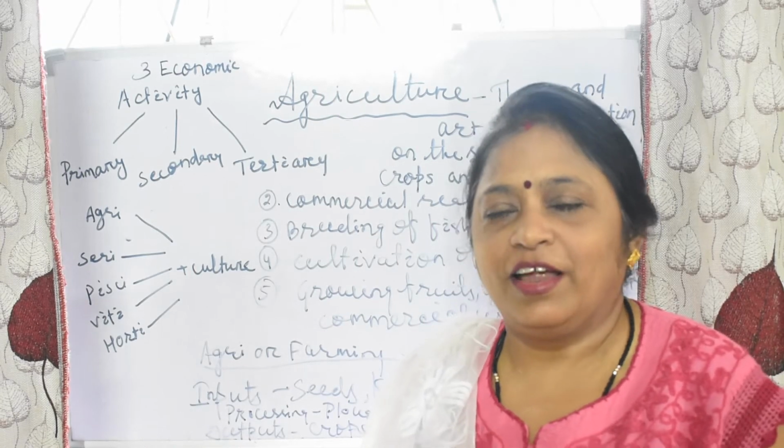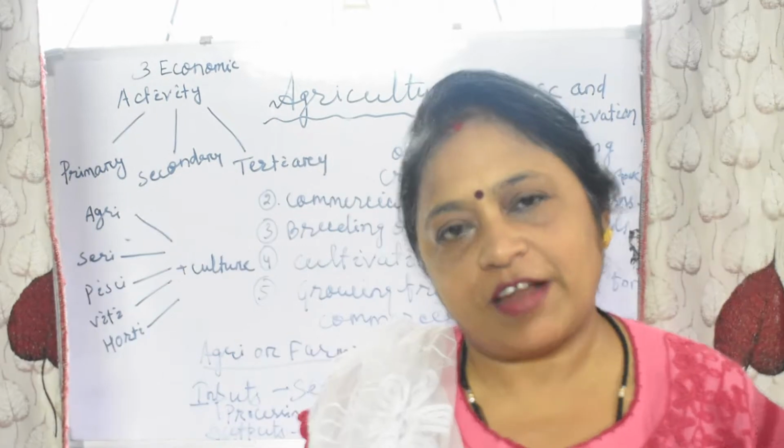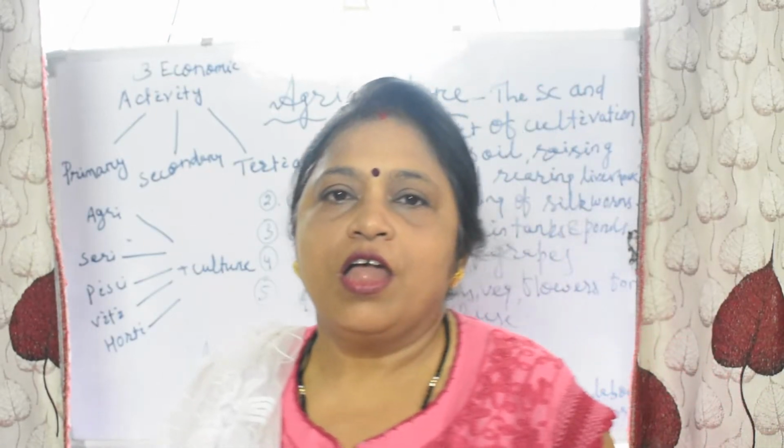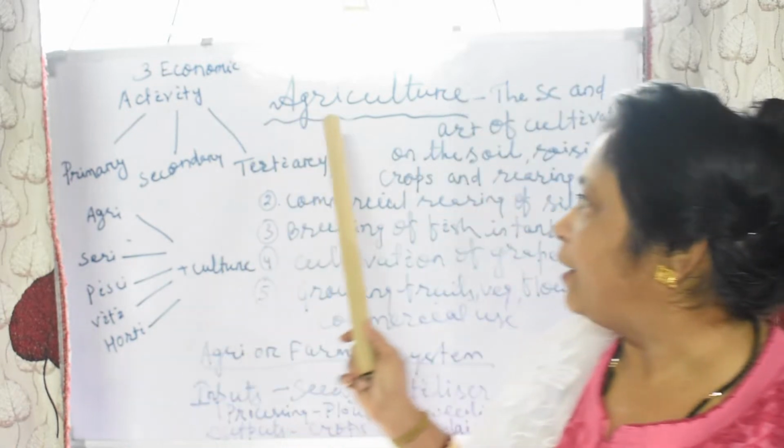Hello children, welcome to social science class. Today we shall start one chapter from the geography book. The chapter 4, agriculture.